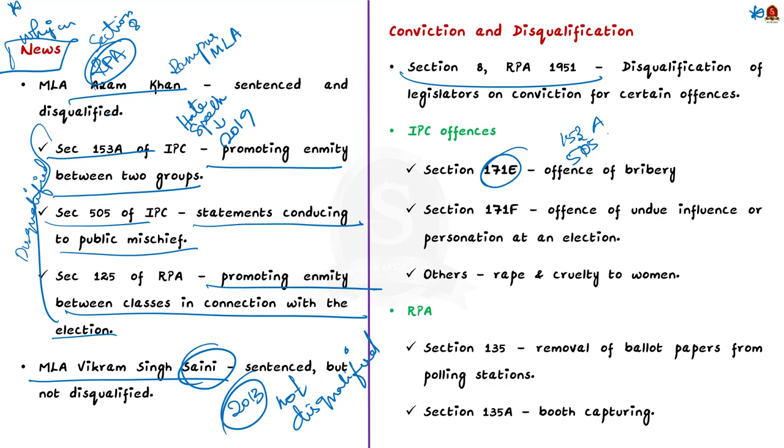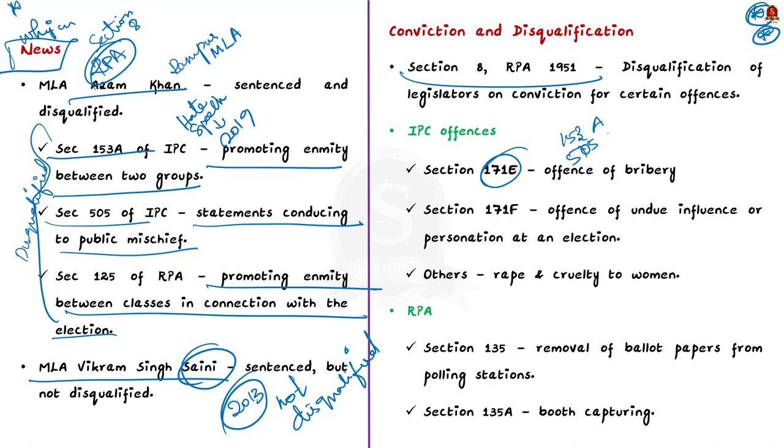Then section 135, which deals with offence of removal of ballot papers from polling station, and section 135A, which deals with offences of booth capturing, are also included as offences under section 8 of the RPA.